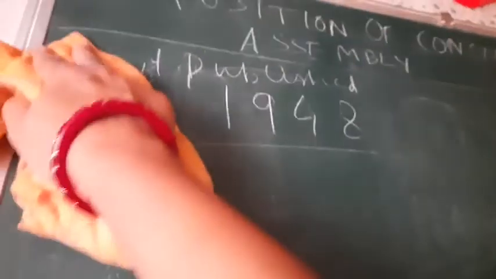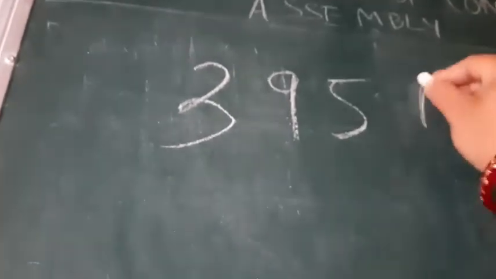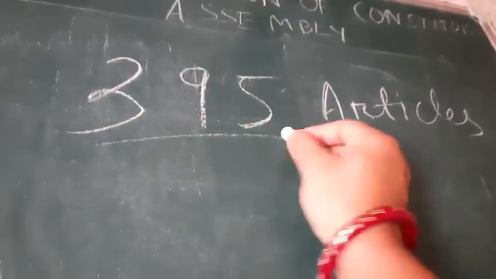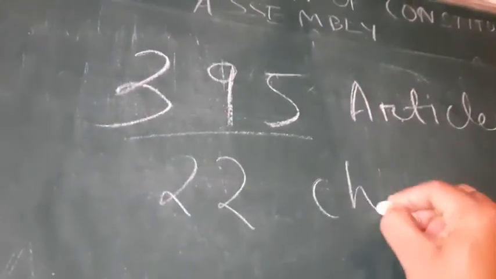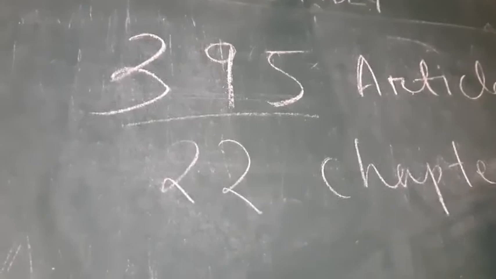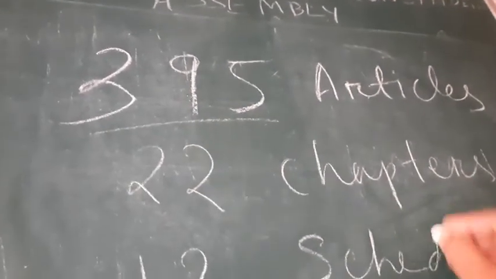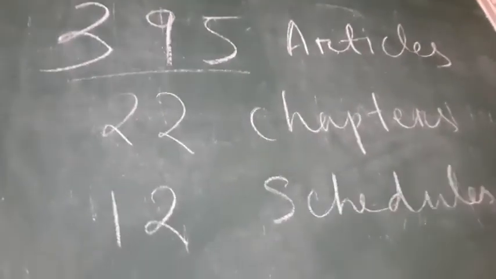Okay, now one important thing about our constitution, that is, how many articles does our constitution have? 395 articles. It is the longest constitution of the world. Indian constitution is the longest constitution of the world. It has how many articles? 395 articles, 22 chapters and 12 schedules. Okay, 22 chapters and 12 schedules.